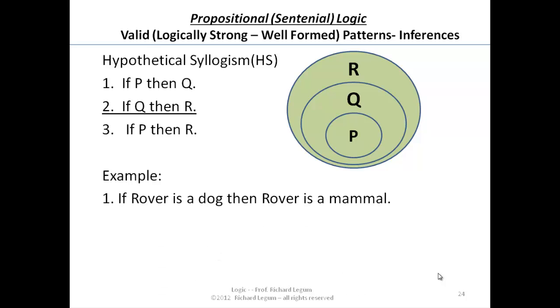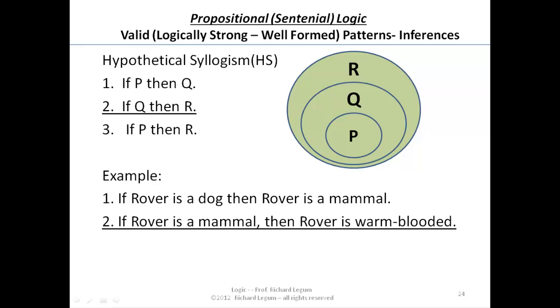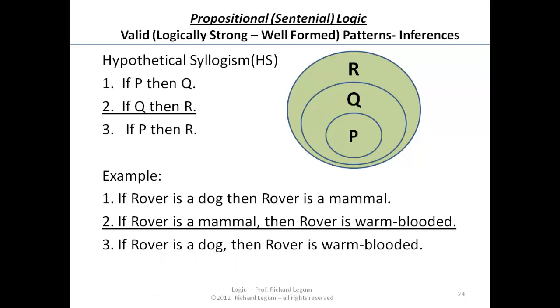If Rover is a dog, then Rover is a mammal. If P then Q. If Rover is a mammal, if Q, then Rover is warm-blooded. Therefore, if P, then R. If Rover is a dog, then Rover is warm-blooded.